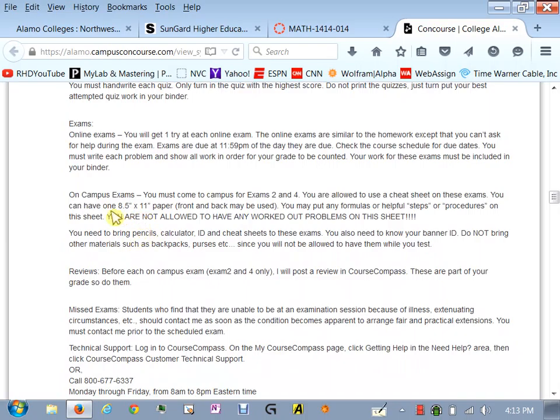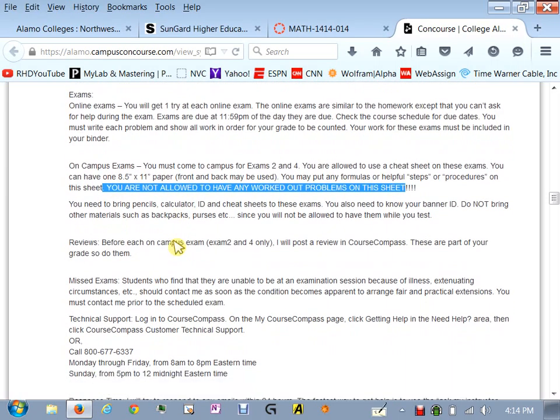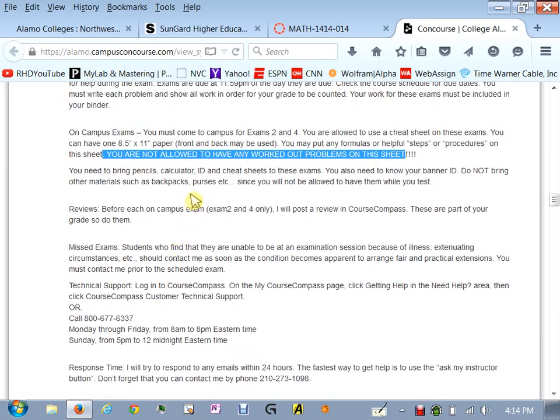Please note that you may have a cheat sheet for the test that you do on campus, but you cannot have worked out problems on this cheat sheet. So read through that a little bit. You need to bring pencils, paper, really just pencils, calculator, and cheat sheets to the exams. You need to know your banner ID when you take the exam. Do not bring backpacks or purses because you will not be allowed to use them when you're testing. So just come with the bare essentials.